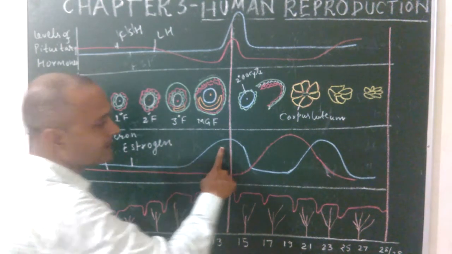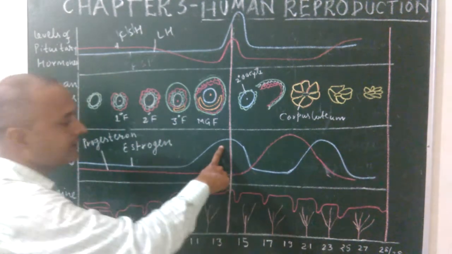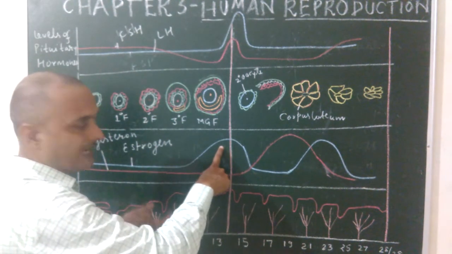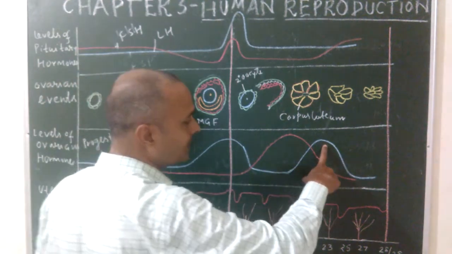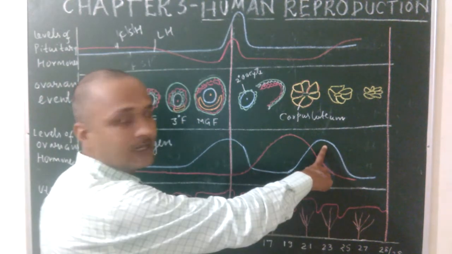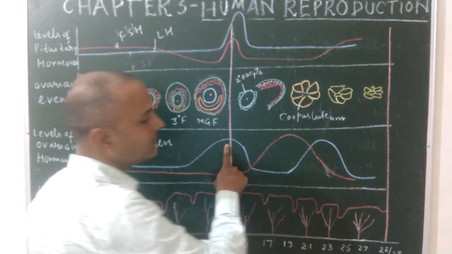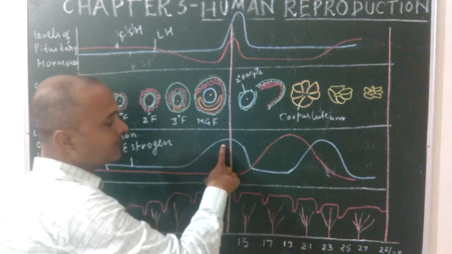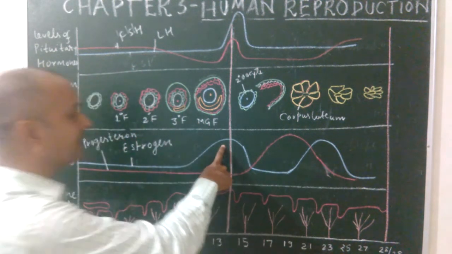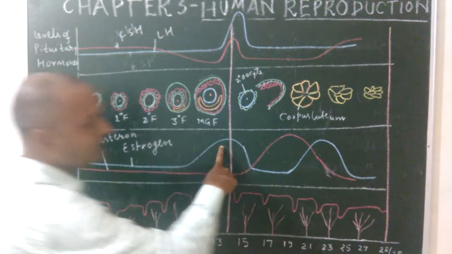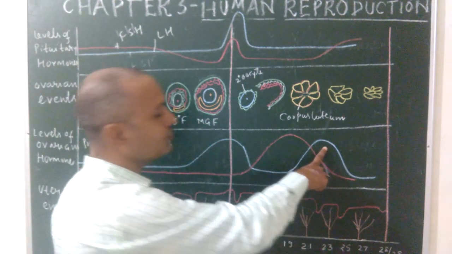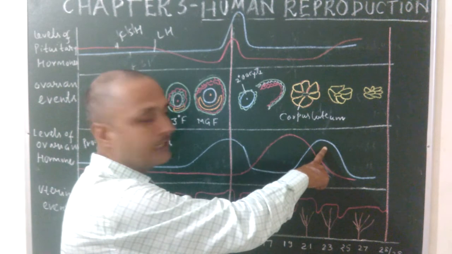The estrogen level is high two times, because the first time it helps in the development of follicles, and the second time it helps in implantation. As a result, there are 2 peaks of estrogen during the menstrual cycle. One peak is before ovulation for the development of the follicles. The second peak is for implantation, that means attachment of the embryo to the wall of the uterus, that is the endometrium.